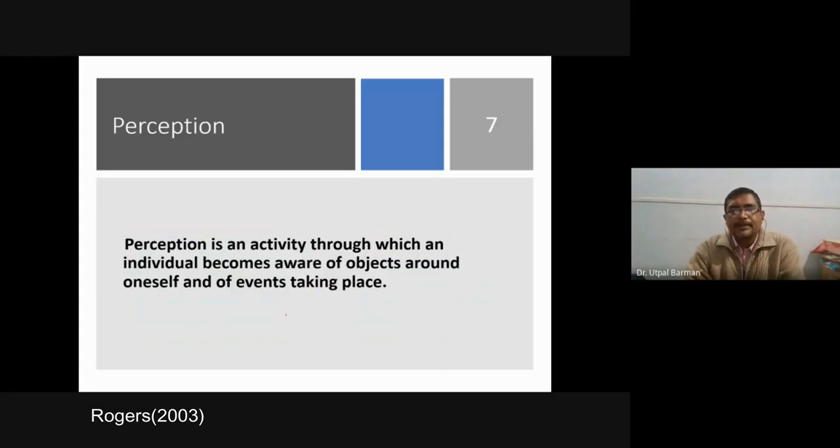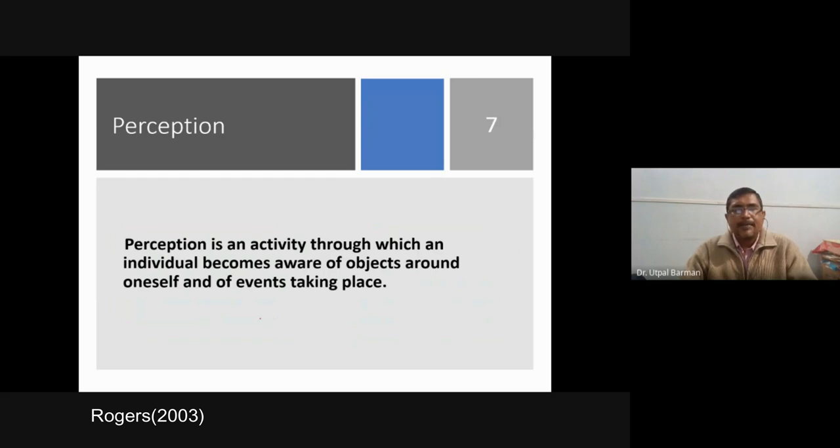And in case of perception, what is perception? It is an activity through which an individual becomes aware of objects around oneself and events taking place. Thus, perception is the awareness. You are aware of an object or idea or information, but you have no detailed information. In the awareness stage, when you are aware of the things, then you know little about the innovation or matter. You just know it exists, and based on that, if you take a decision, then that process is perception. You perceive that this is this type of thing.